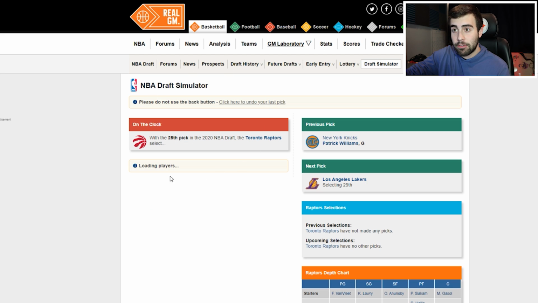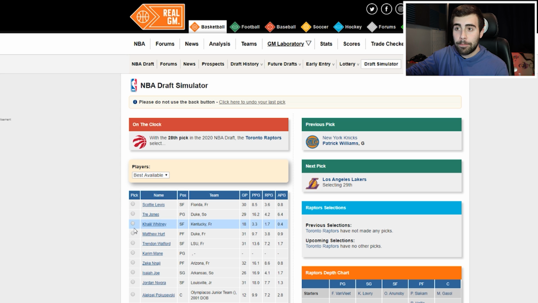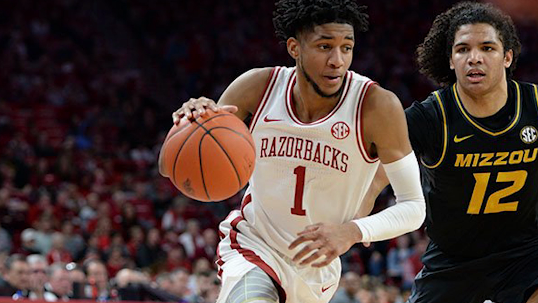So we have about 3 picks here left. We have the Toronto Raptors, and I'm going to have them selecting Isaiah Joe, a shooting guard from Arkansas who averaged around 16 points in the 2019-20 season. This might be a little bit of a reach on Joe, depending on what I've heard from just mock drafts and writers, that he might go in the second round, but he was a solid 3-point shooter for them last year.